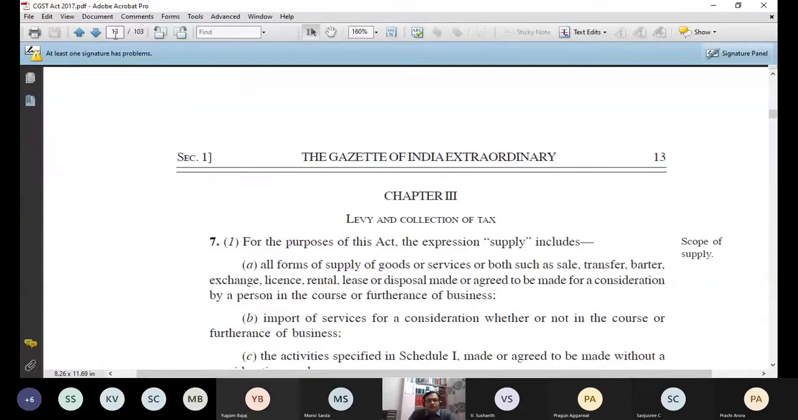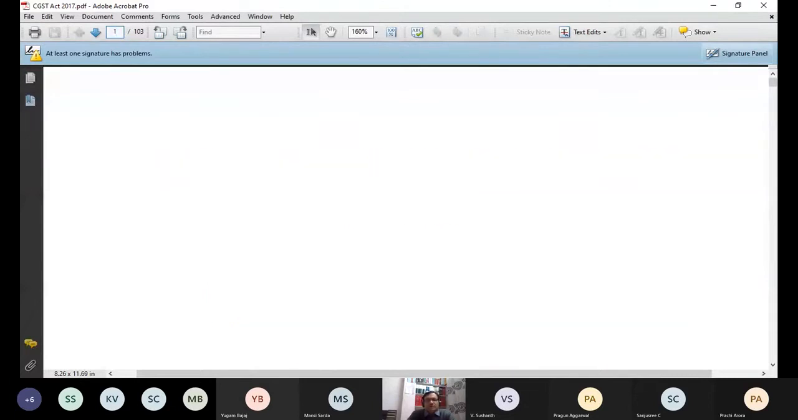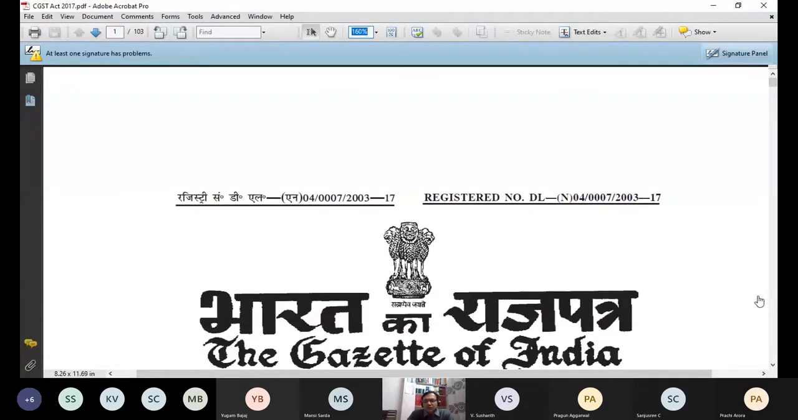Can you see this file? I hope the file is visible, as well as the font size. In case it is not visible, then only inform. Otherwise, I will assume that you can see this file. Now, this is my act.